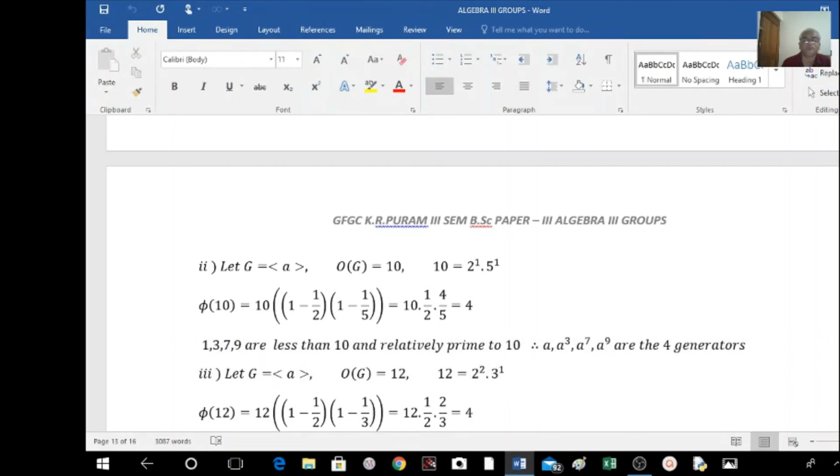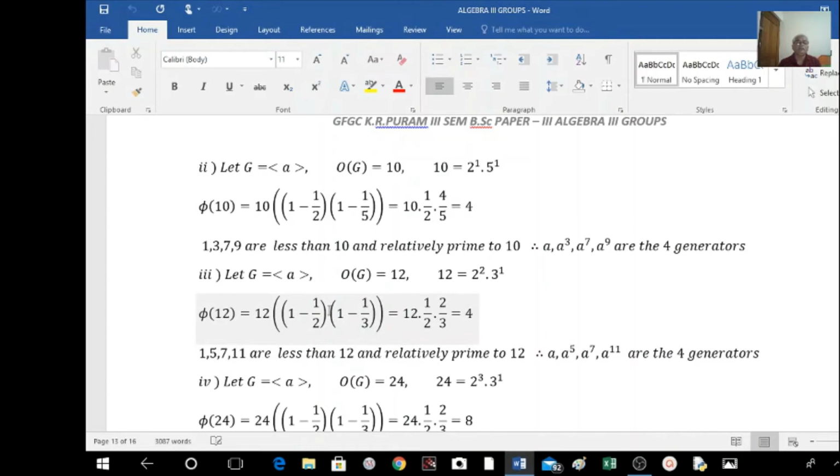Next example, given that G is cyclic generated by say a and order of G is equal to 12. Okay, how can we write this 12? 12 can be written as 4 into 3, and that 4 can be written as 2 squared into 3 to the power of 1. So here p1 equal to 2, p2 equal to 3. Then phi of n is equal to n into 1 minus 1 by p1 into 1 minus 1 by p2 and so on. Okay, that is the formula. So phi of 12 is equal to 12 into 1 minus 1 by p1, p1 is 2, into 1 minus 1 by p2, p2 is 3.